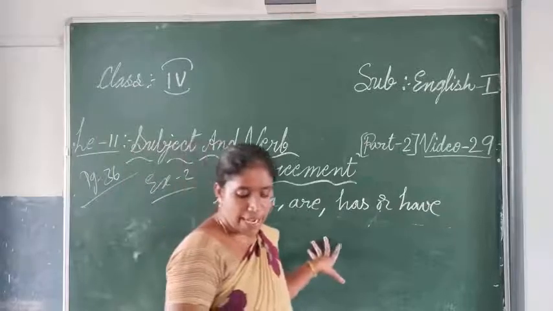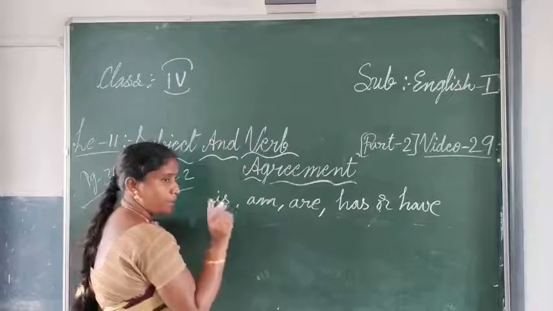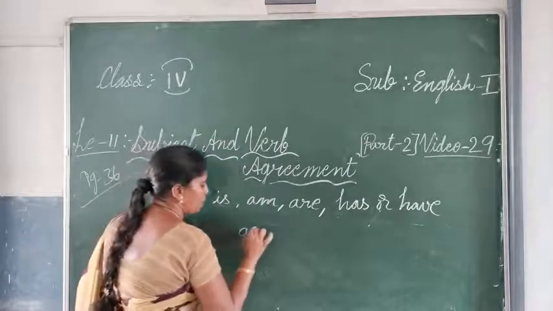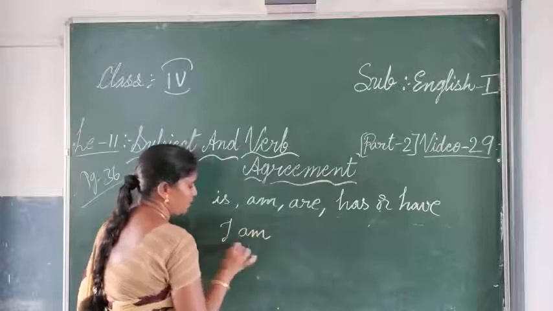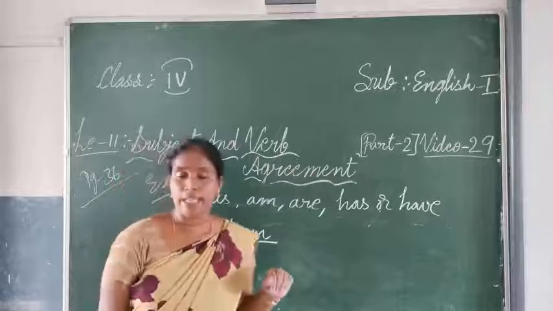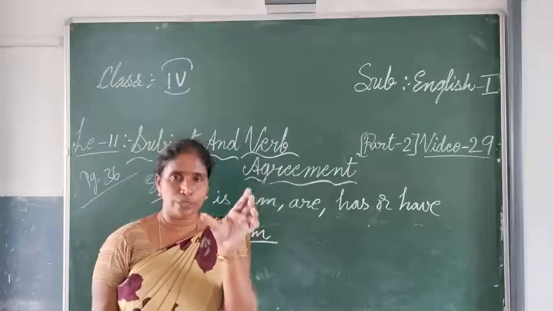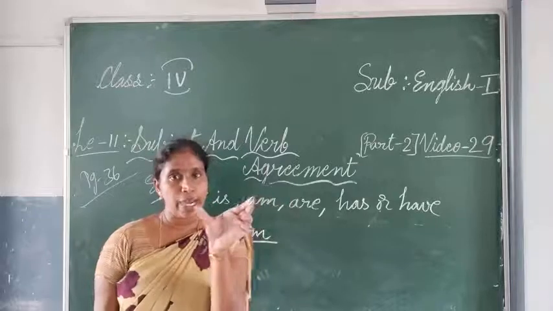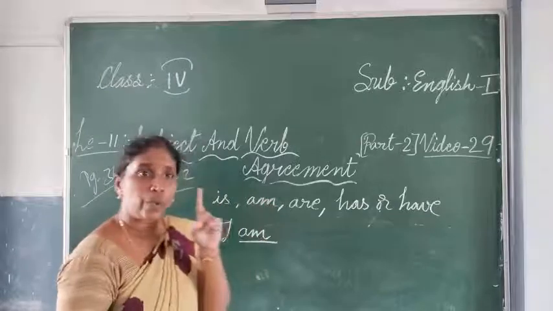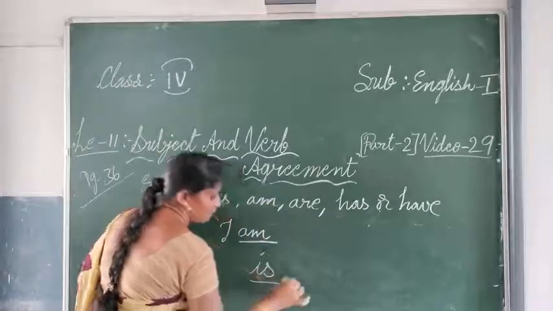"I dash learning French." What does I mean? Always for I, we can use the helping verb am. So you can write I am. This is the verb. Second one, "The child dash crying." Child and children: you know that children means plural, child means singular. Here the word they have used is child, so they are speaking about one child. So you can use is.